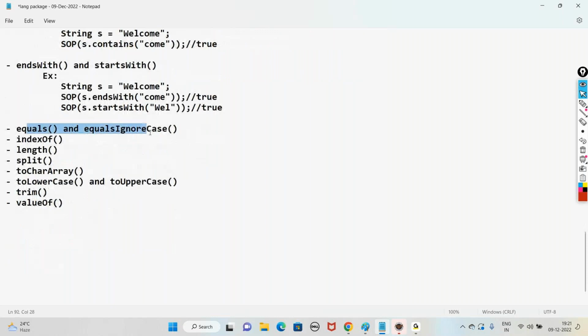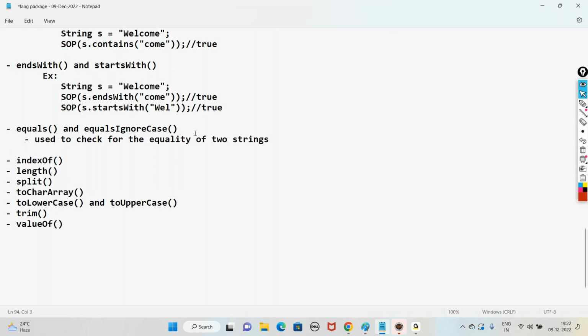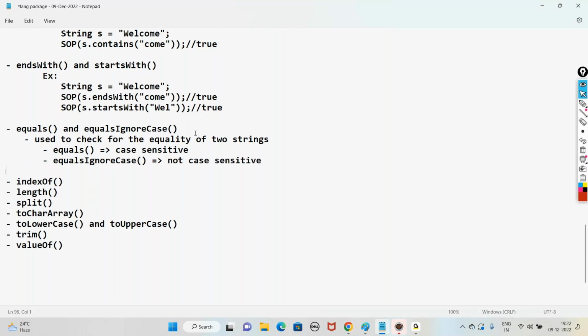Equals and equalsIgnoreCase. Both methods are used to check for the equality of strings. The difference is that the equals method is case sensitive, whereas equalsIgnoreCase is not case sensitive. This is not case sensitive.